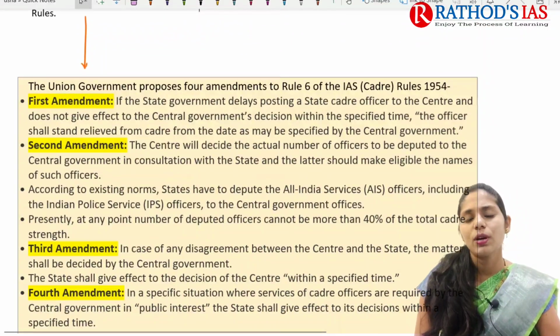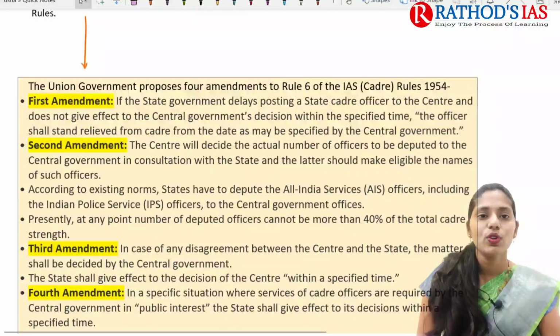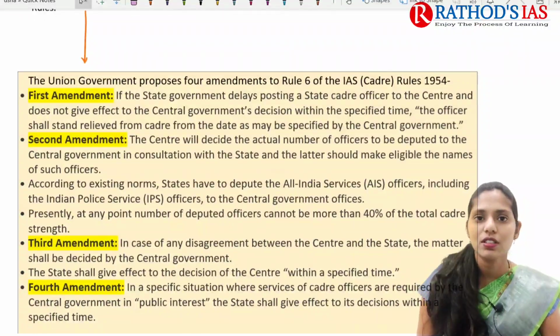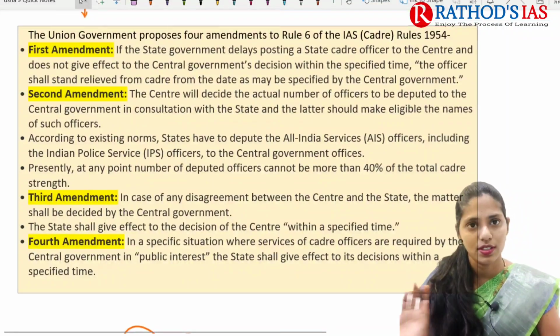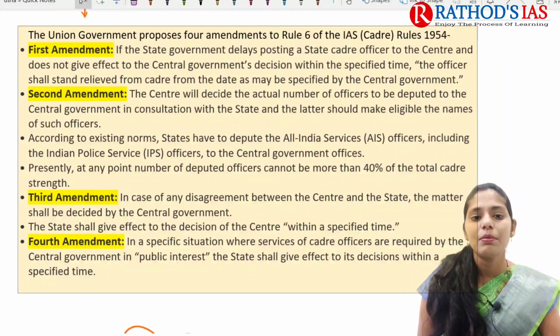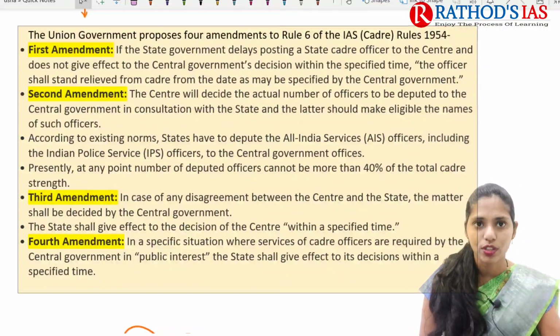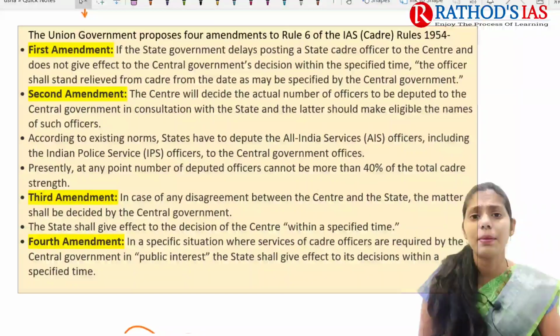So now let us talk about what those amendments are. If you know these amendments, you can appreciate this topic and why states are opposing this. They have come up with 4 amendments to the IAS cadre rules 1954. So what are those 4 amendments?